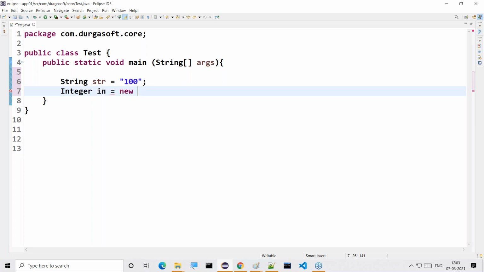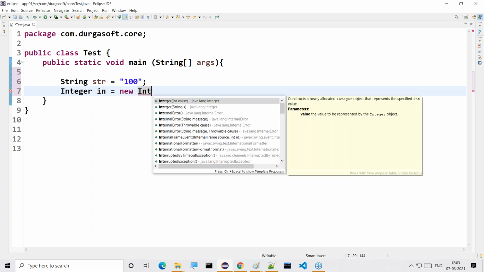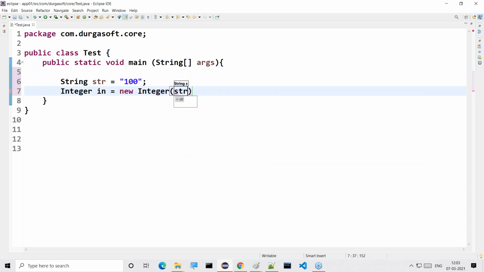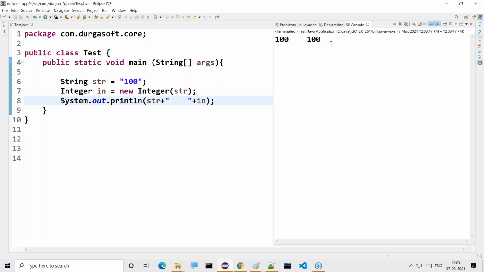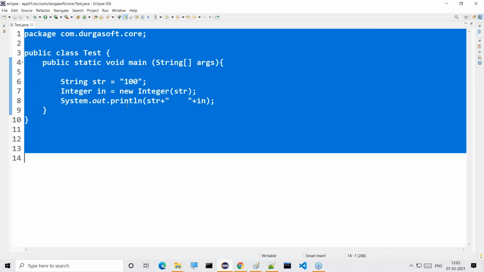Integer in is equal to new Integer of str. Then we display str plus a space plus in. Whenever you display this data, we get the required output: 100 space 100.